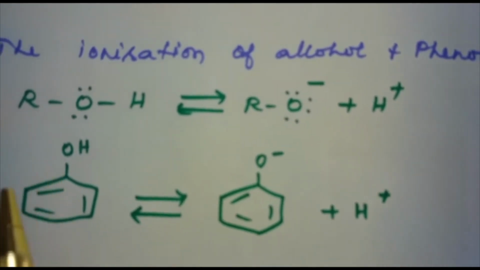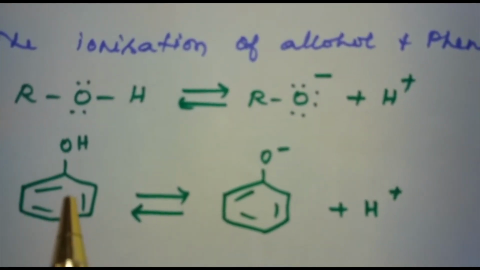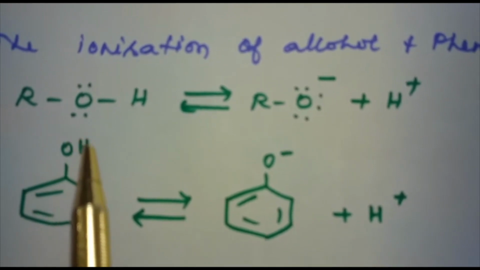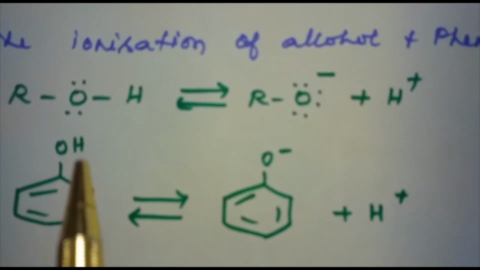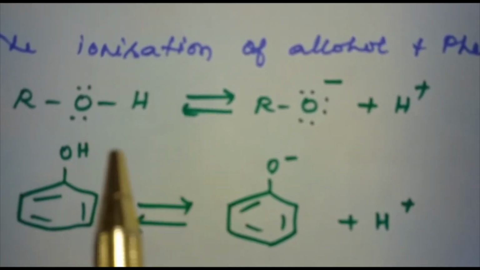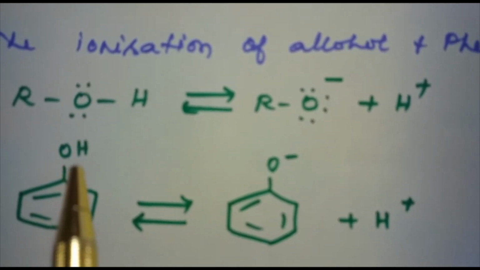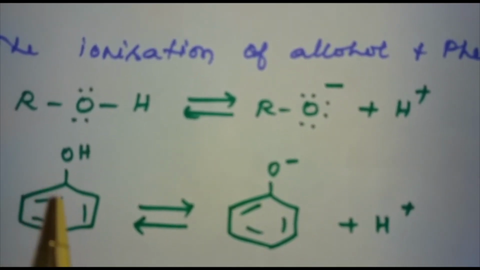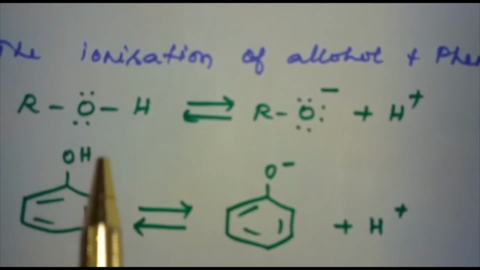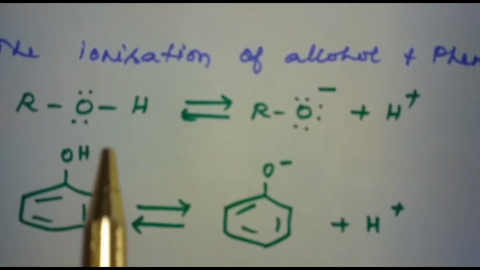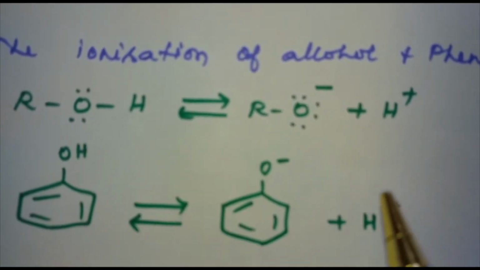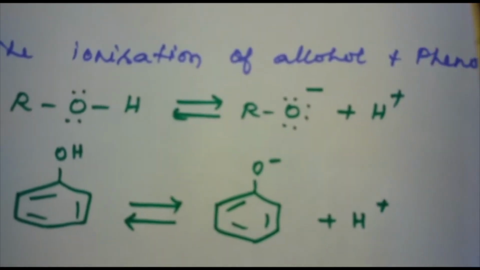Due to the higher electronegativity of the sp2 hybridized carbon of phenol to which the OH is attached, the electron density decreases on oxygen. This increases the polarity of the OH bond and results in an increase in ionization of phenols compared to alcohols.